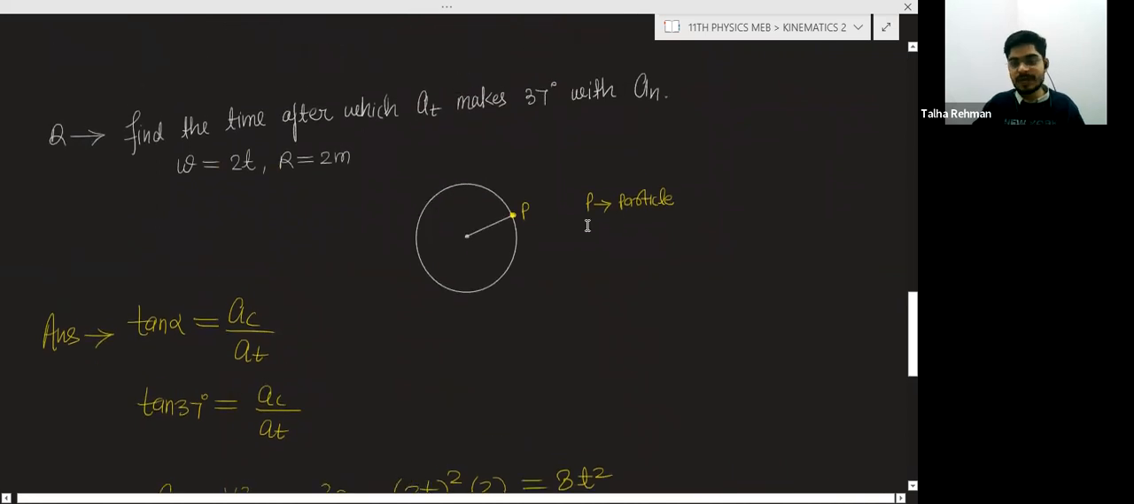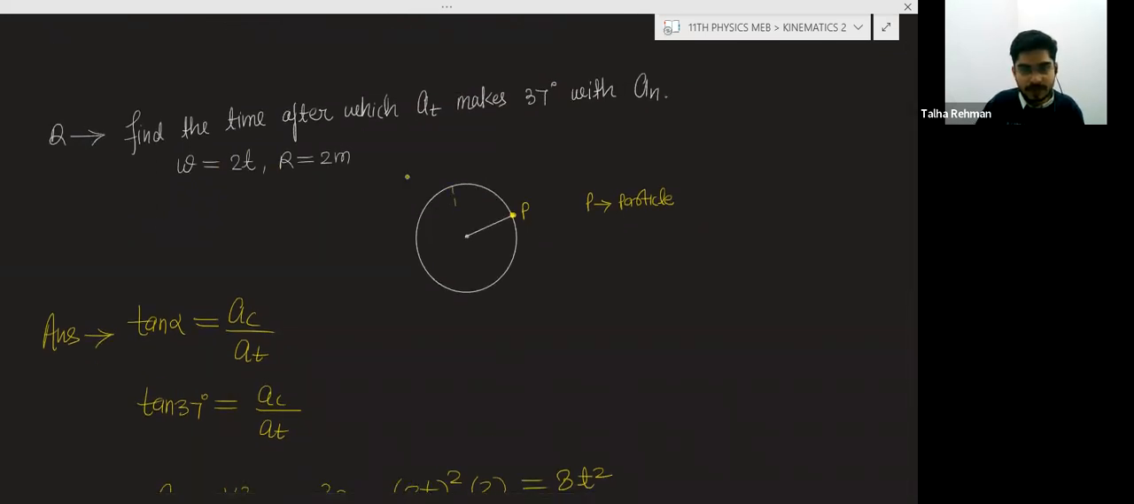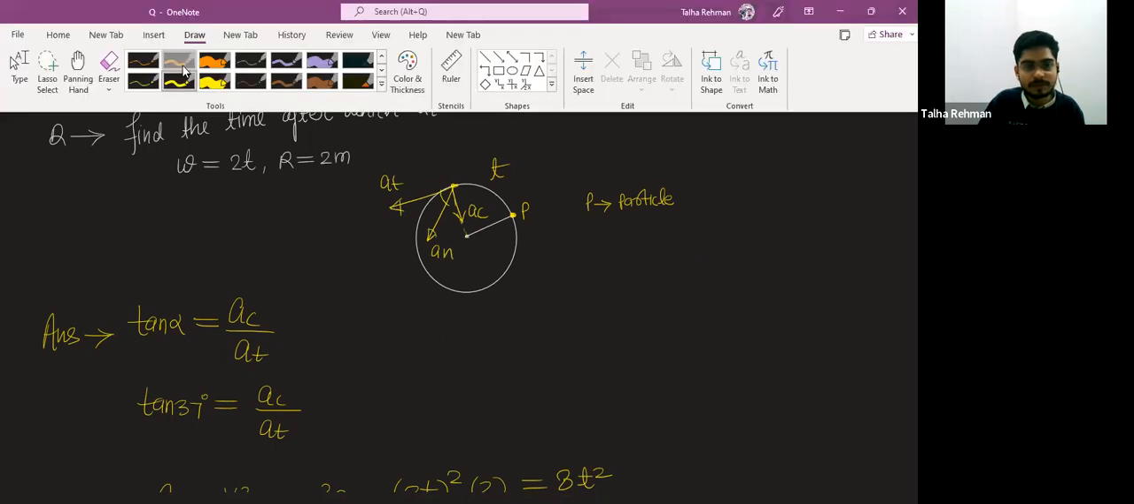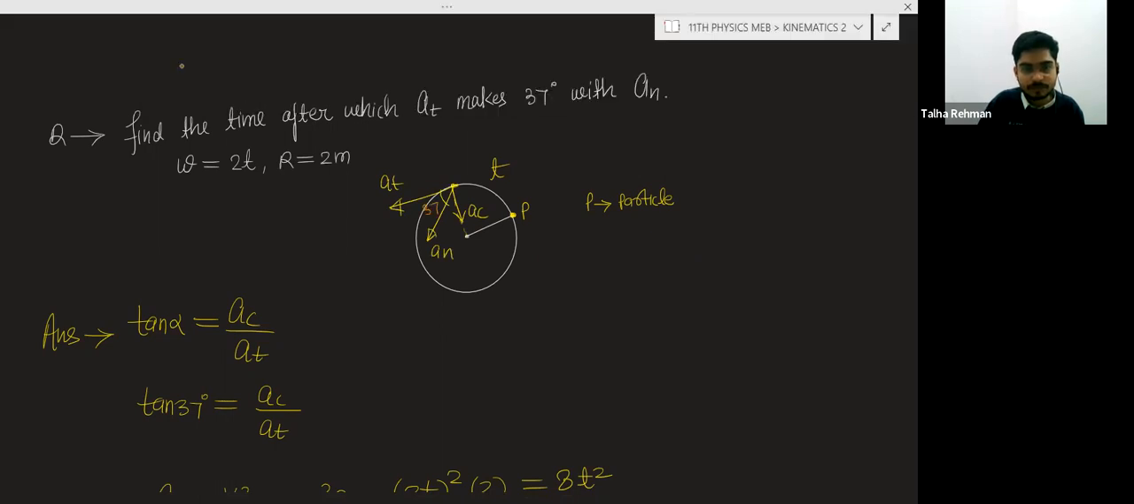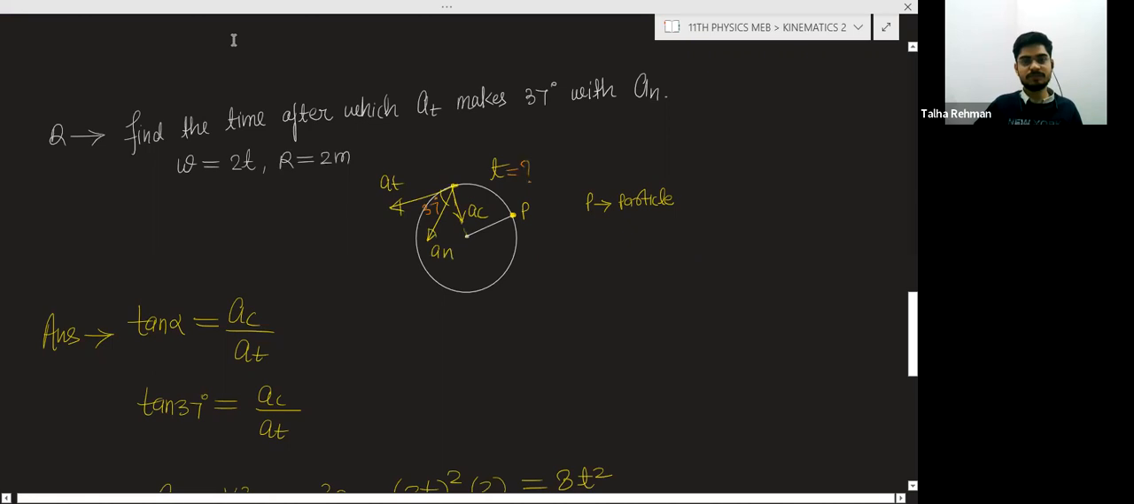So with the help of the diagram, if you want, suppose after a time t, the particle is here, and this is the direction of the tangential acceleration. This is the direction of the centripetal acceleration, and this is the net acceleration. And this is making an angle of 37 degree. So this time we want to find. Okay, write down fast.